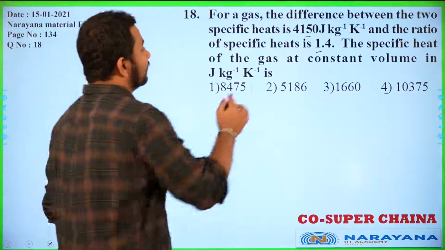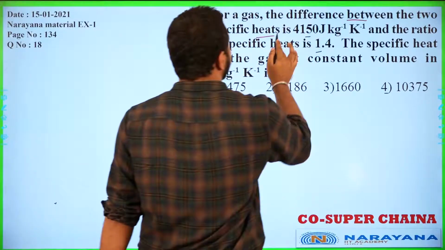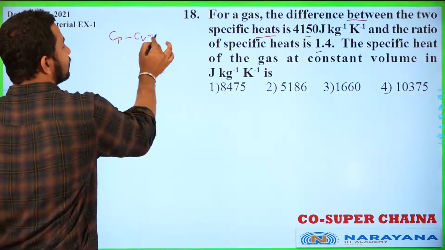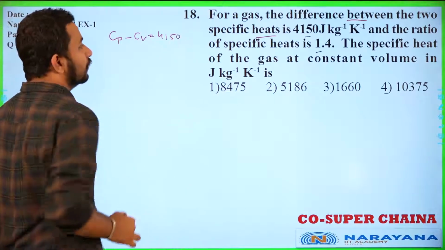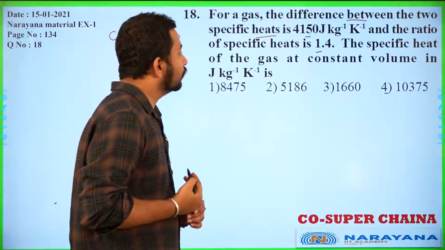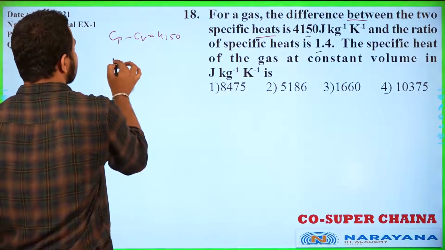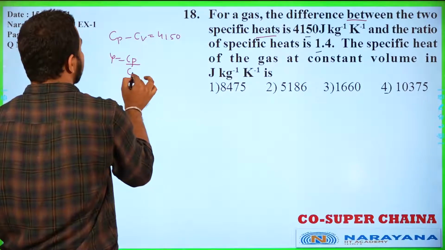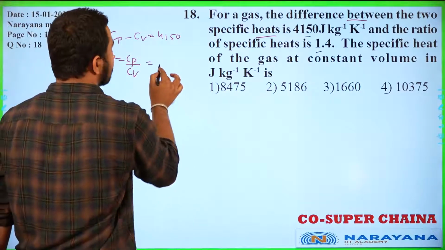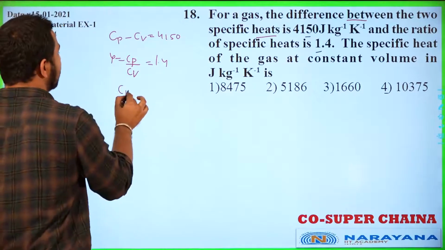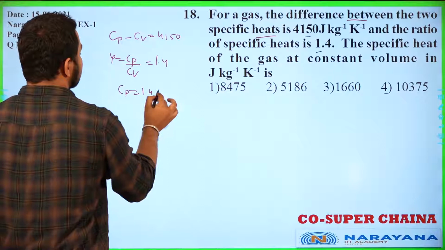For a gas, the difference between the two specific heats is given. So Cp minus Cv is given as 4150. The units are given. The ratio of specific heats, gamma, that is Cp by Cv, is given here as 1.4. So my dear students, Cp can be written as 1.4 Cv.